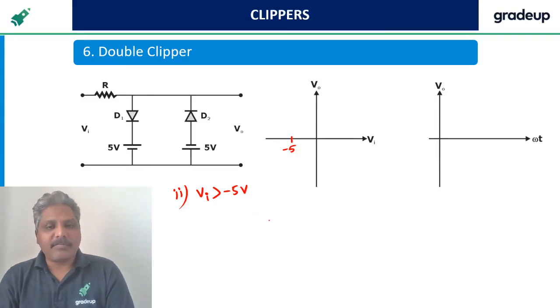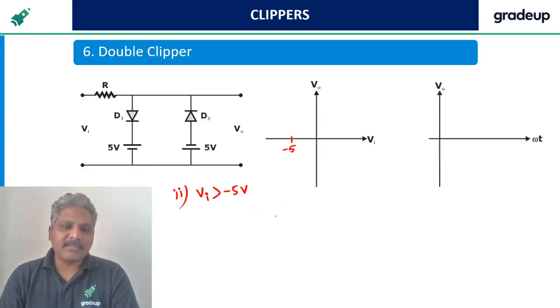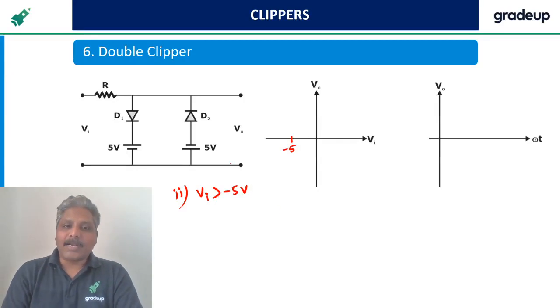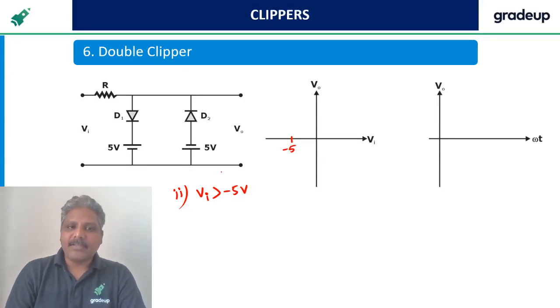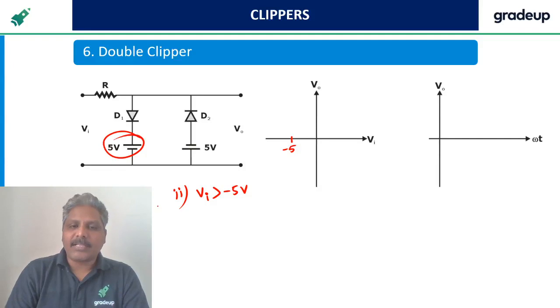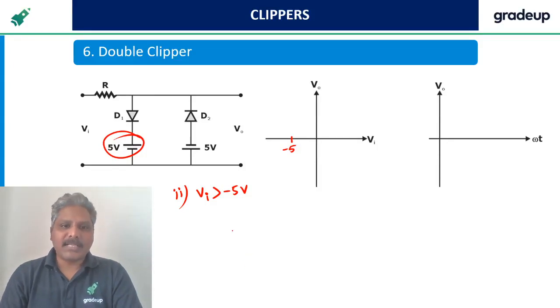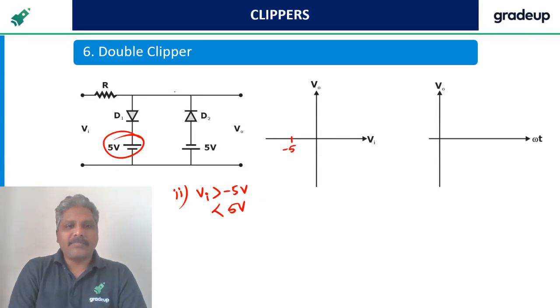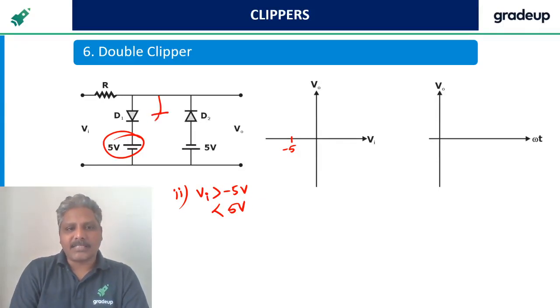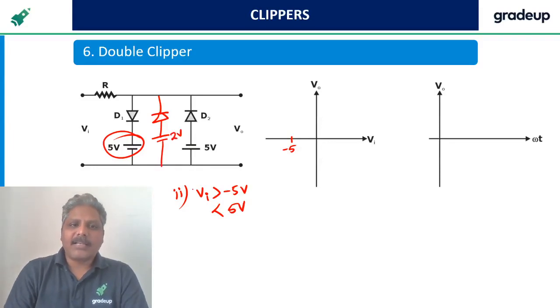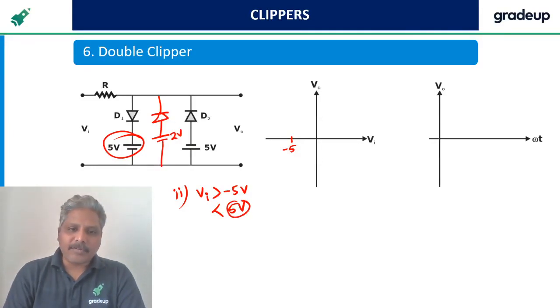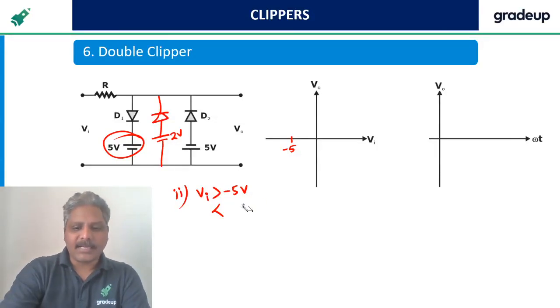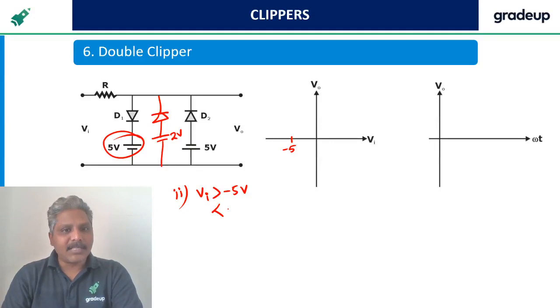Less than minus 5 I verified. Next, more than that we have to verify. More than minus 5. But when you are saying more than minus 5, see what is the other battery available here. 5 volts is there. So take that as less than 5 volts. Suppose one more diode is there like 2 volts, then we would have taken this as greater than 5 volts but less than 2 volts.